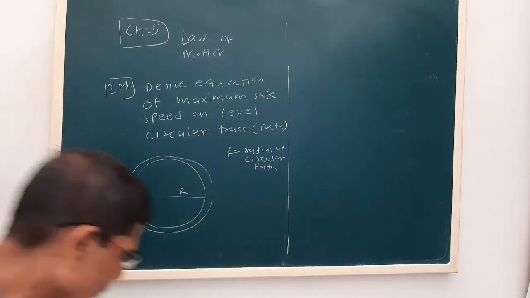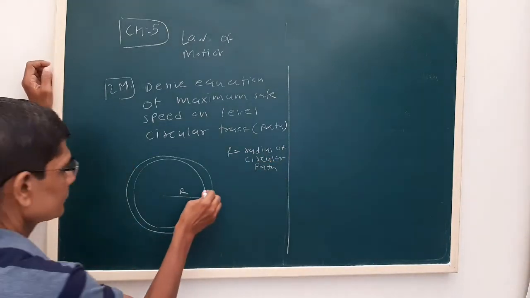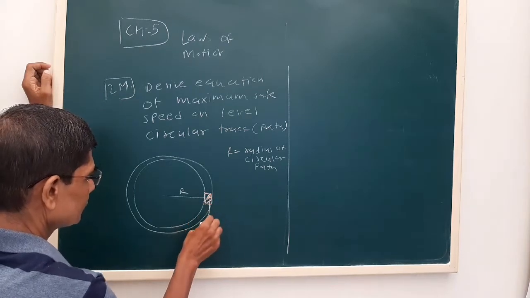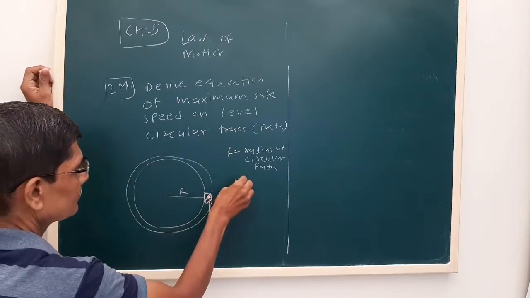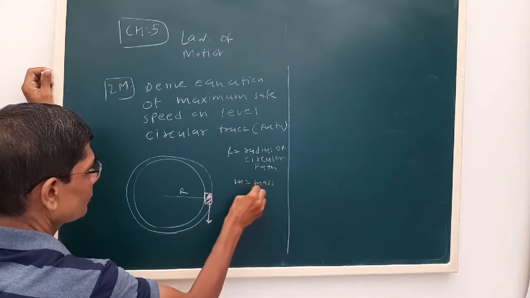Now let us say a vehicle of mass m. m is the mass of the vehicle.